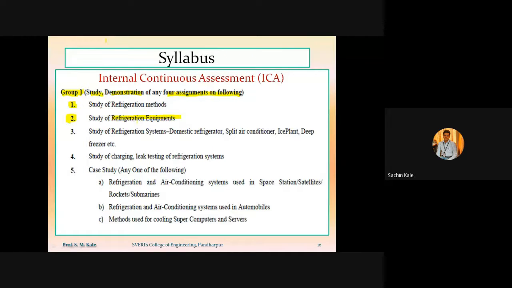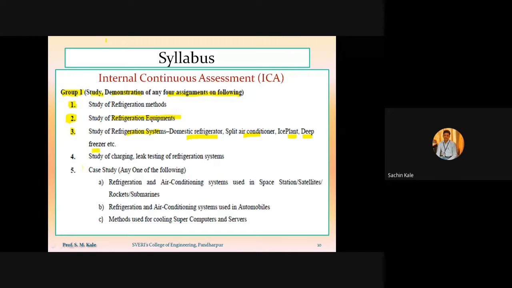The third experiment is related to study of refrigeration systems. Under this, we have domestic refrigerator, split air conditioner, ice plant, deep freezer. So we have to study the working principle of these various refrigeration systems.